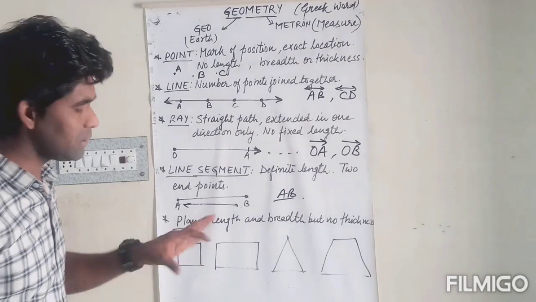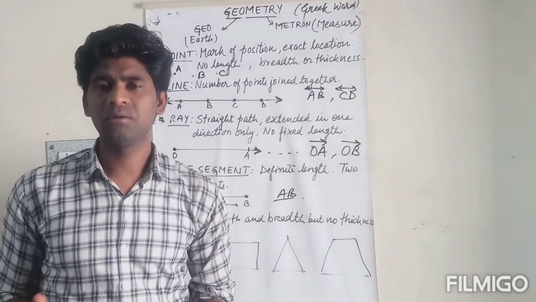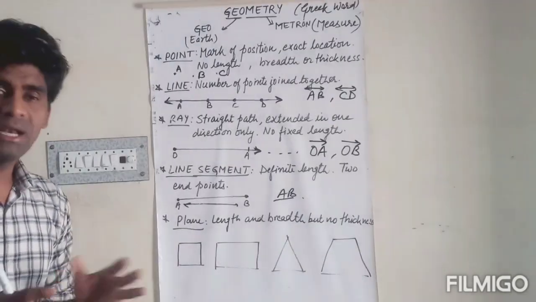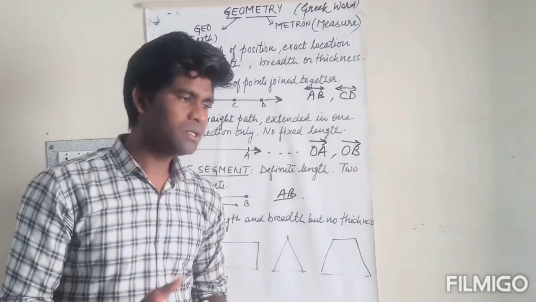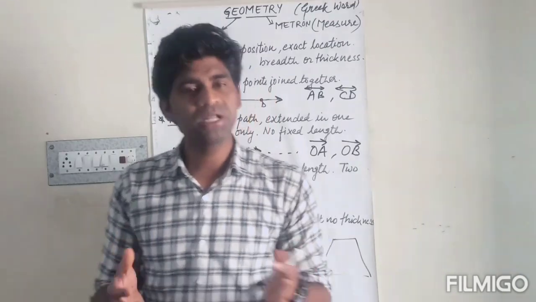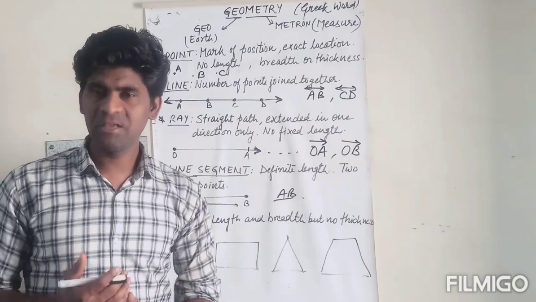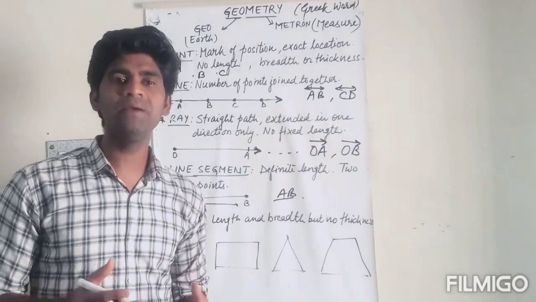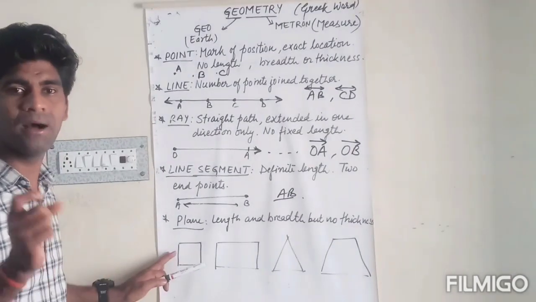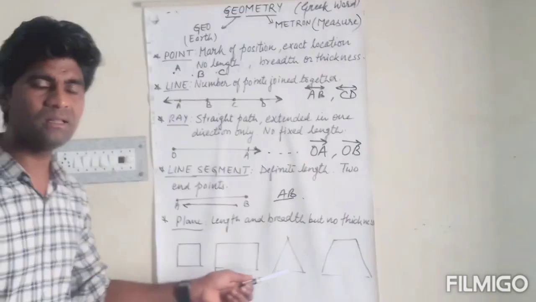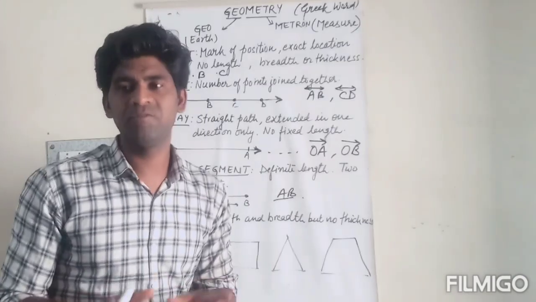Now we talk about the plane or the plane figures. So simply a plane is a kind of figure having length and breadth but no thickness. Okay, the base of a book, the base of a table is an example of the plane. And if we're talking about plane figures as well, we have some plane figures formed by adjoining line segments. Look, here are four line segments adjoining with each other to make a plane figure, that is the square, the rectangle, the triangle and trapezium, circle as well. These are some plane figures.